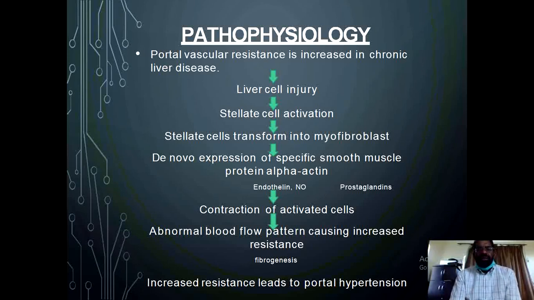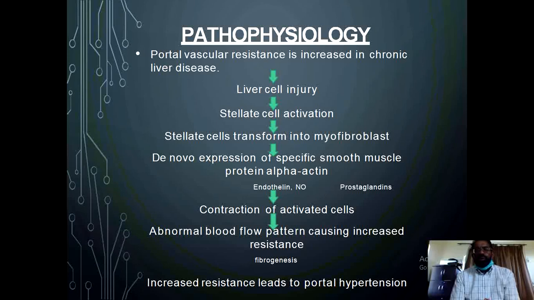The stellate cells, the Ito cells, also play a significant role in the pathogenesis of portal hypertension, and they contribute significantly towards the increased vascular resistance which is seen in patients with chronic liver disease. The liver cell injury, which is a hallmark feature of this chronic liver disease, leads to activation of these stellate cells, and after activation, they transform themselves into myofibroblasts, and then there is also de novo expression